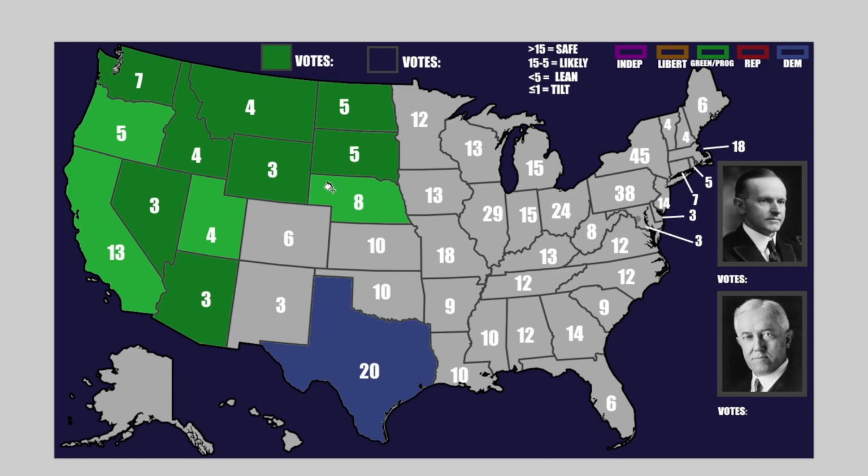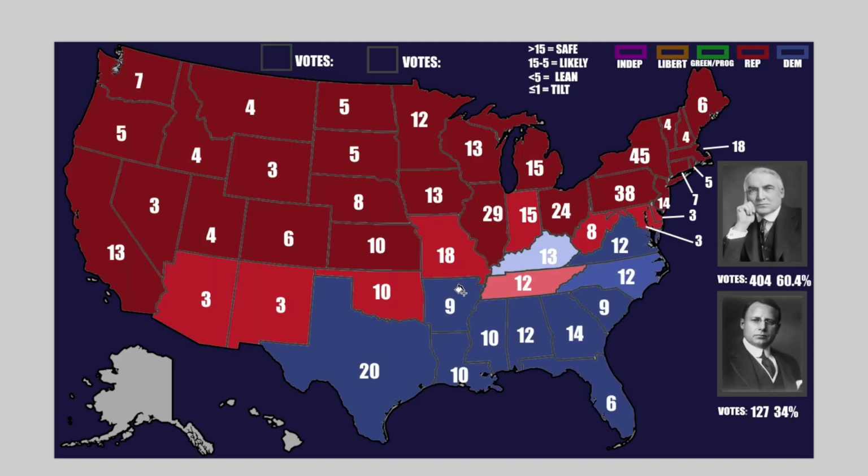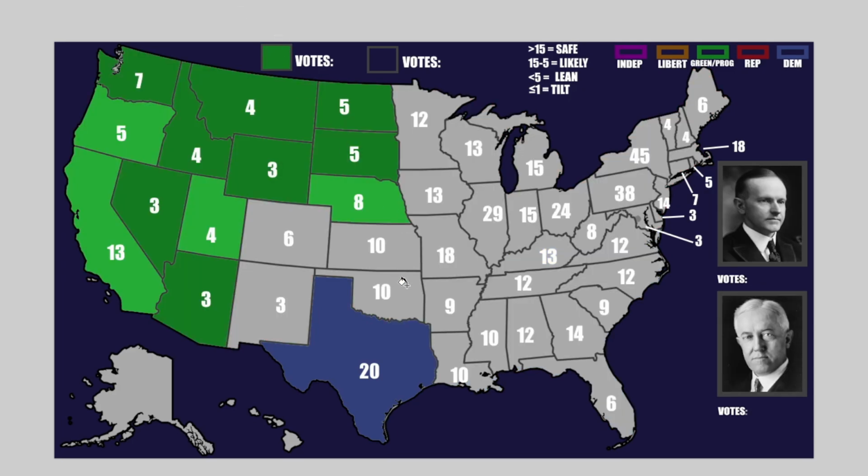Now in Oregon and Nebraska, it is a very similar story. It's just a lack of Democratic support here, and the progressives just taking advantage of that. Now the last likely states in this category are Kansas and Oklahoma. You might remember Oklahoma was a switch from 1920 to 1924. The Democrats were able to actually take it. In this universe, it is much the same. The Democrats are able to take this state, even with the hurt to their vote share. There is just a bigger hurt to the Republican share.